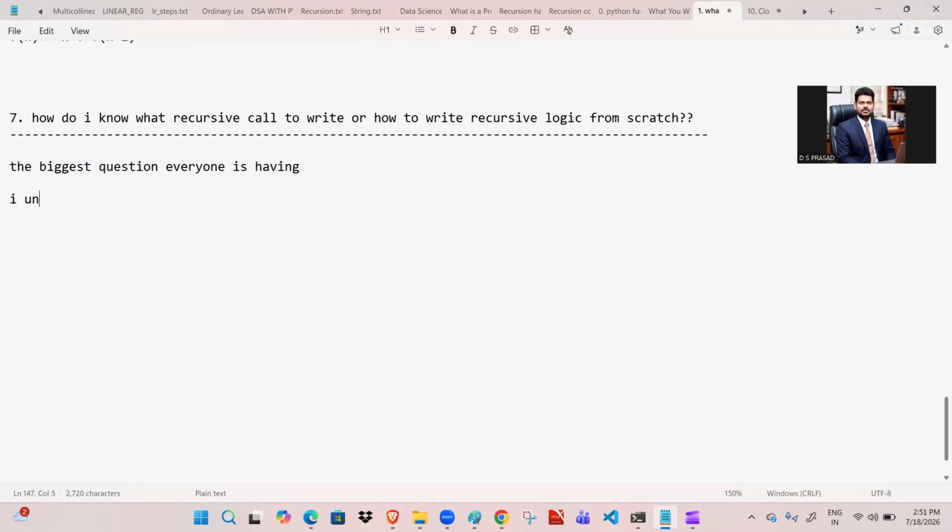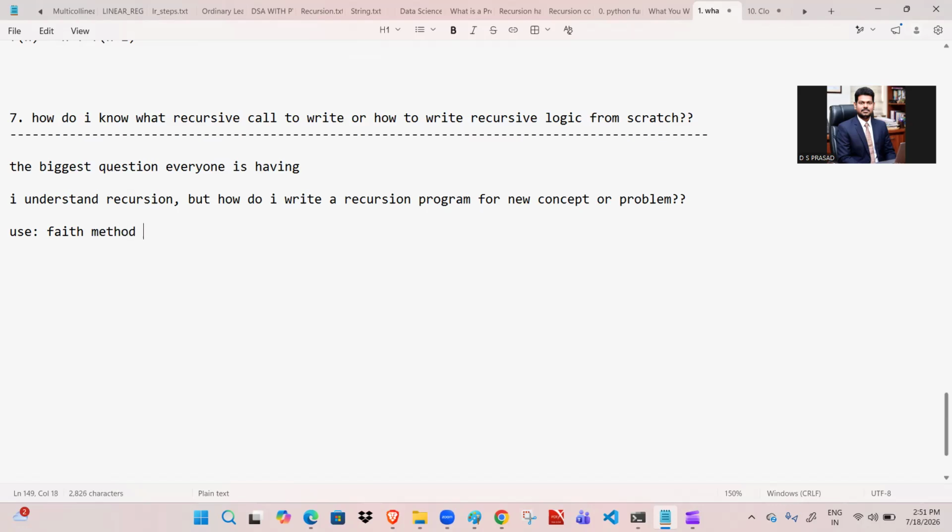Some members say, I understand recursion, but how do I write a recursion program for a new concept or problem? This is the most important question. I understand recursion, but how do I write a recursion program for a new concept or problem? For that, we are going to use one concept called the faith method.